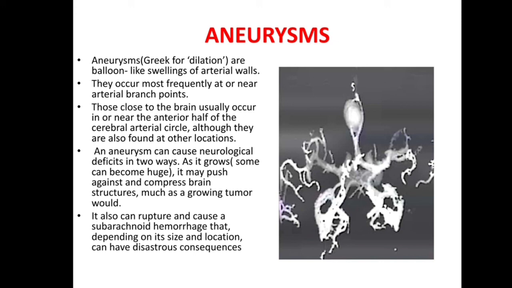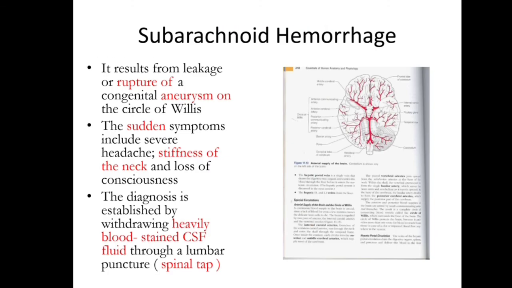An aneurysm can cause neurological defects in two ways. As it grows, it may push against and compress the brain much as a tumor. It also can rupture and cause a subarachnoid hemorrhage that, depending on its size and location, can have disastrous consequences. So, this is all about blood supply of brain.